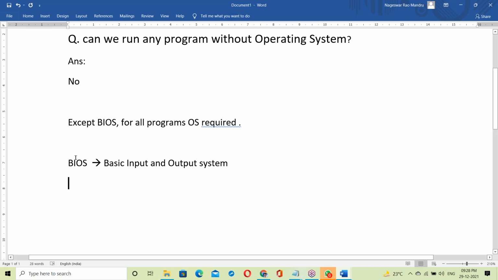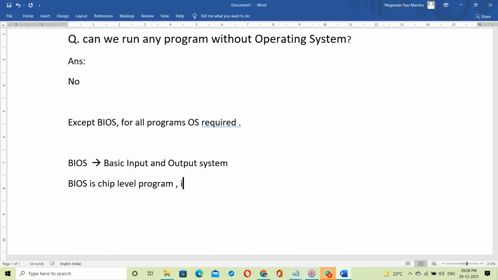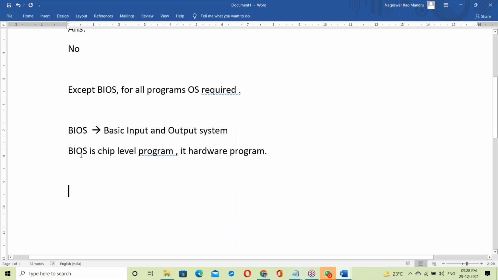So what exactly is BIOS? BIOS is a chip level program. It's a hardware program. What is the role of BIOS in your system?